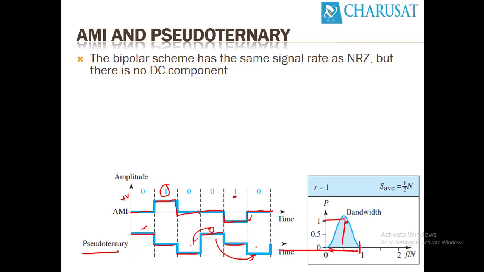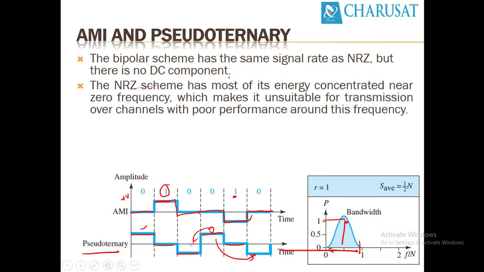The bipolar scheme has the same signal rate as NRZ, but there is no DC component, as we have seen. The NRZ scheme has most of its energy concentrated near 0 frequency. If I draw the plot over here, this is NRZ frequency, and all the energy is concentrated near 0. But in AMI, all of the energy is concentrated at the middle frequency, the center frequency. Because of this bandwidth characteristic, it is used for long distance communication.